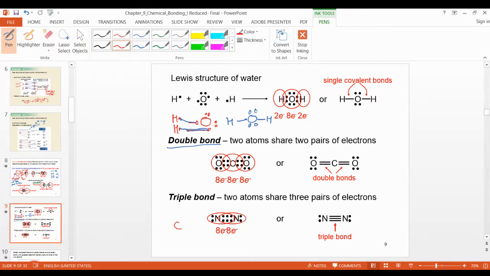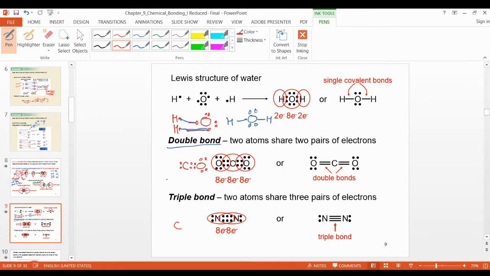All right, now look here, carbon in the middle, two electrons here and two electrons here, because of this fourth group, four electrons you can show. Oxygen, two electrons here, two electrons here and two electrons here, six.